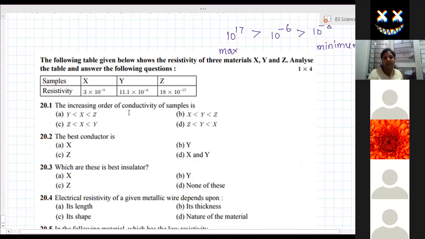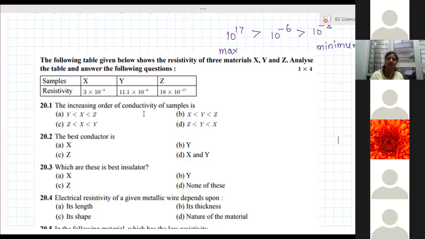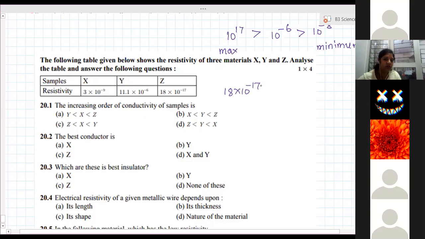Arrange in increasing order of conductivity. Conductivity is the reverse of resistivity. So first, write down the increasing order of resistivity. Which one is the least? 18 into 10 to the power minus 17 is the least value.